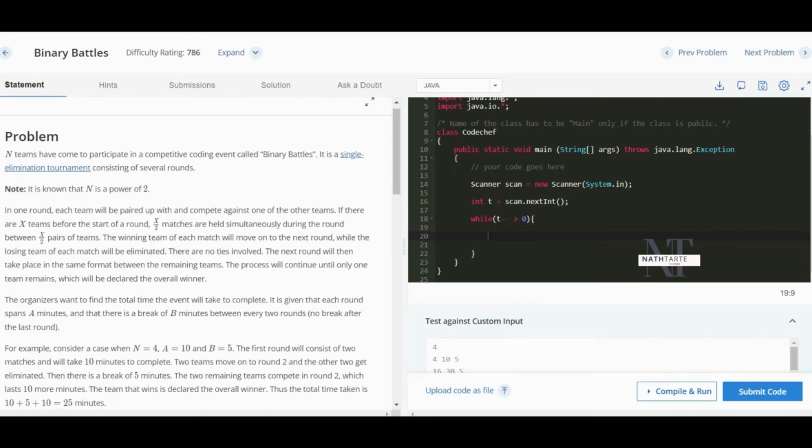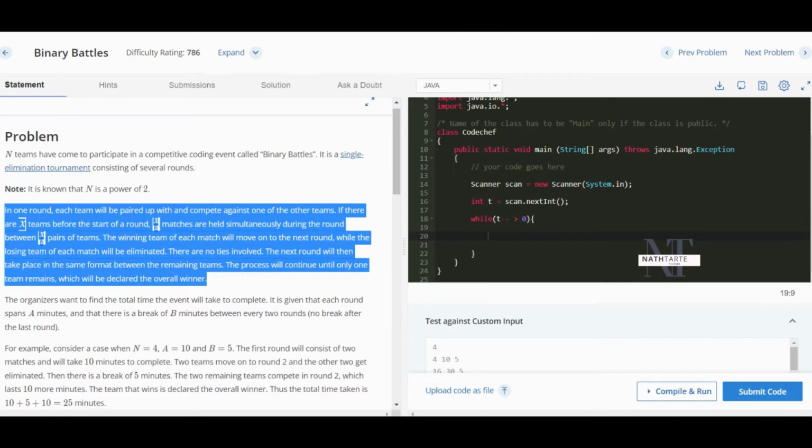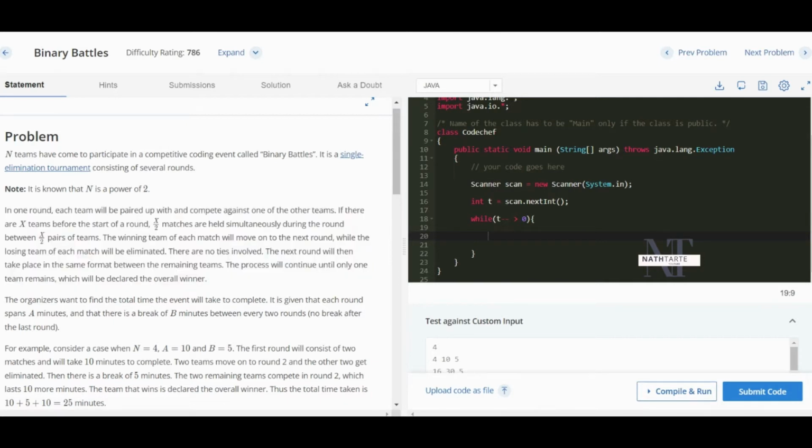N teams have come to participate in a competitive coding event called Binary Battles. Note that it is known that n is a power of 2. Again, they have given some information about how the game will be. There will be a first round in which x teams will be there, and we will pair the teams, and then we will fix the matches between them. So if there are x teams, then we will create x by 2 matches, and then the matches begin.